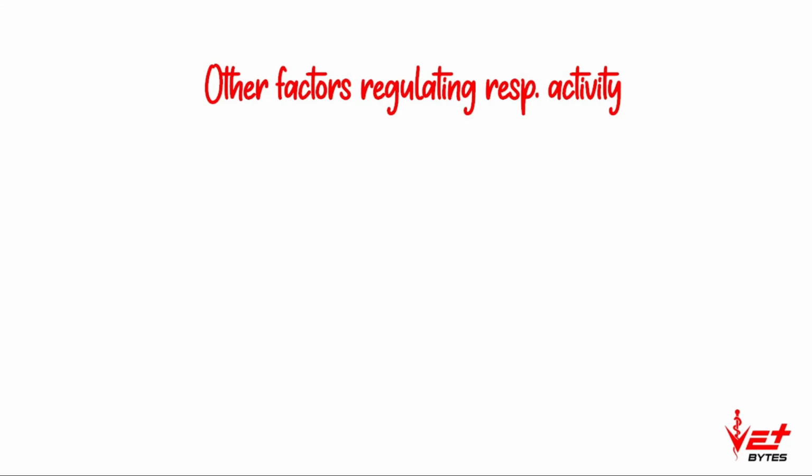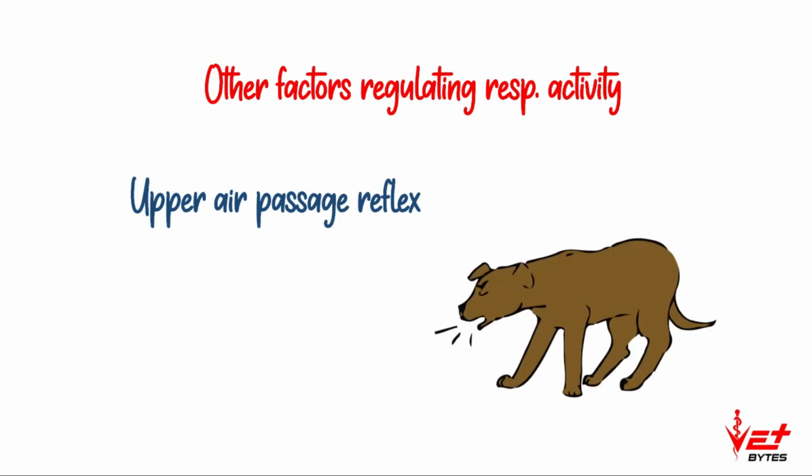Let us see one by one. First one is upper air passage reflex. When the mucous membrane of the upper respiratory tract is stimulated, the respiration is inhibited. For example, when the mucous membrane of the nostrils are stimulated, it causes sneezing. During sneezing, there will be a sudden forceful expulsion of air. When the mucous membrane of larynx is stimulated, it causes coughing.